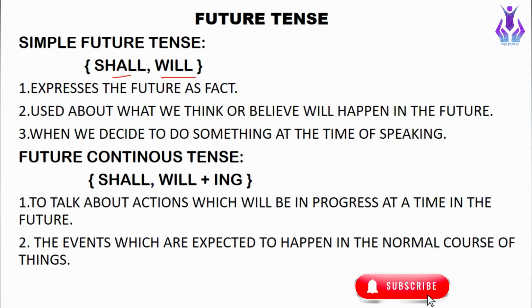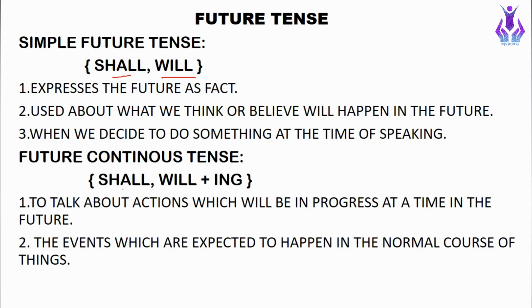Simple future tense is also used when we decide to do something at the time of speaking. Like I am speaking now and I decide that I will do reading after this. So these kinds of sentences come under simple future tense. So the next is future continuous tense.